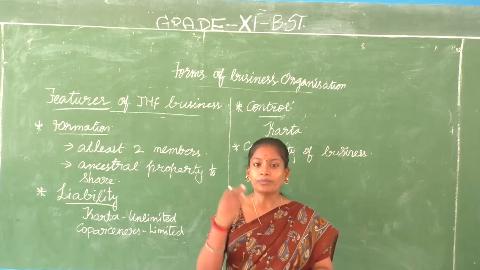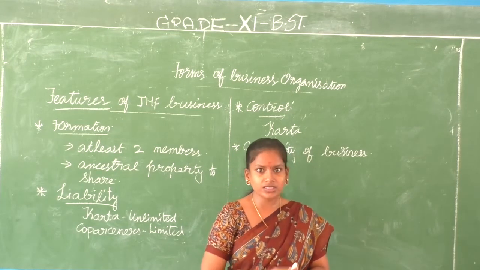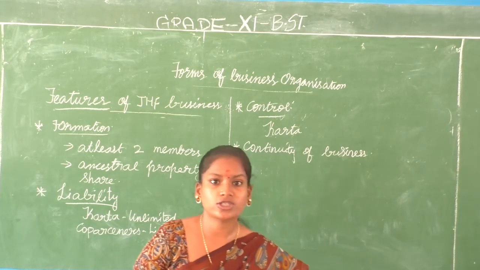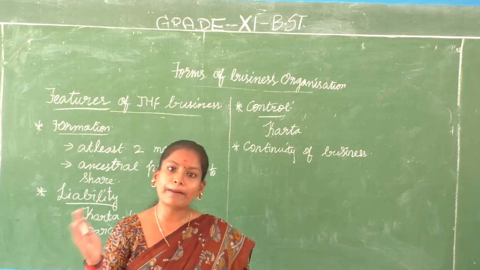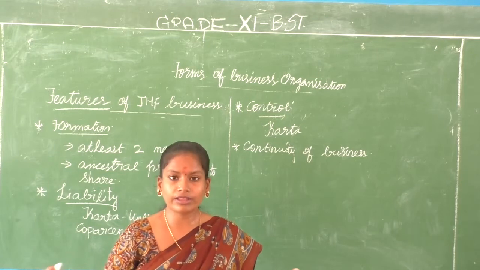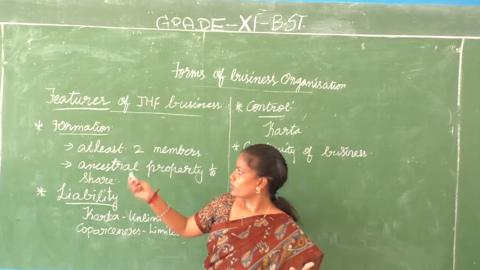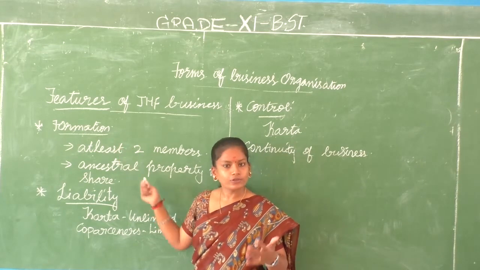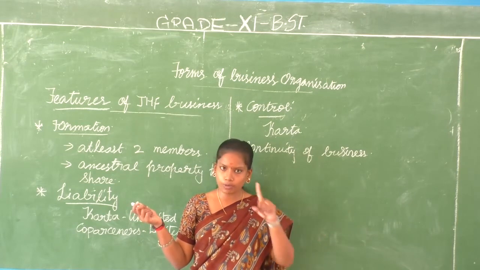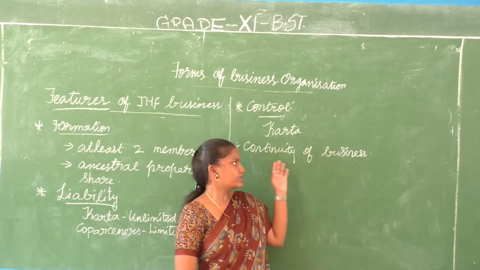You have to relate, because we are finally going to compare all the forms of organization, all the forms of ownership. Then only will we come to a clear idea. So when you are discussing the formation of joint Hindu family, the formation of sole proprietorship should also strike your mind. The same way comes liability and control.